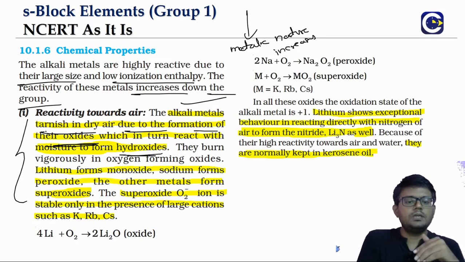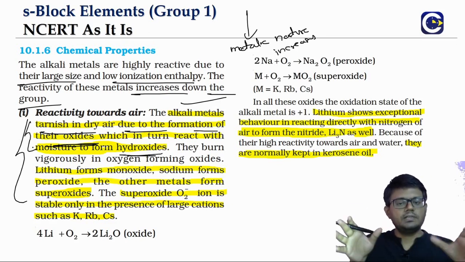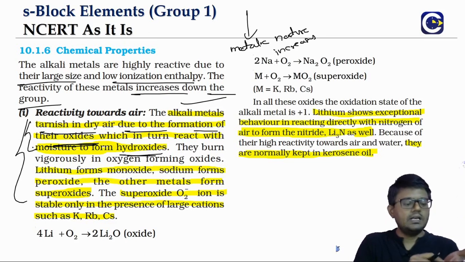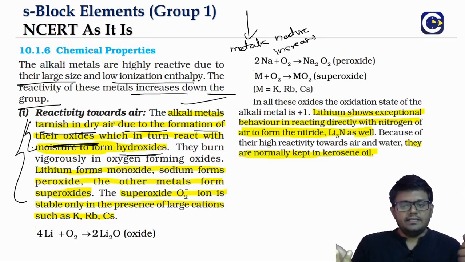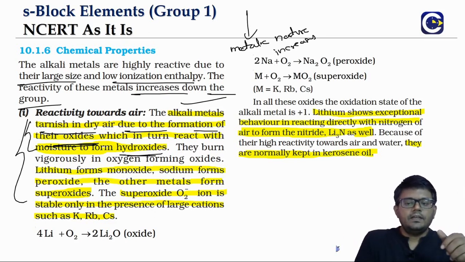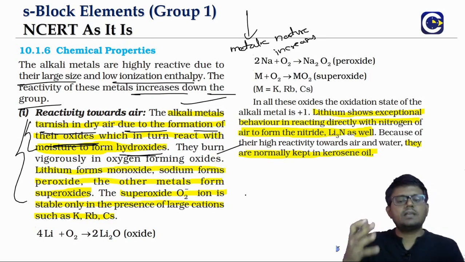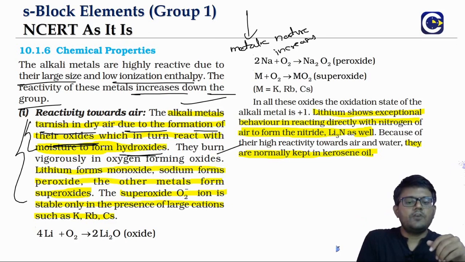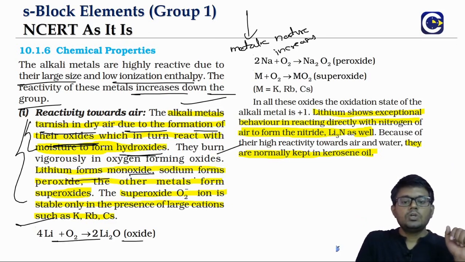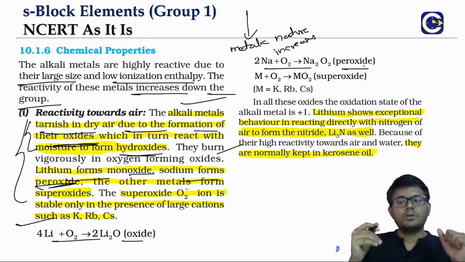This is a possible reasoning question: why do alkali metals get tarnished? The reason is that the surface is converting itself into oxide. When you burn them, they burn vigorously with oxygen to form oxides. Lithium will form the monoxide, Li2O. Sodium, when burned in air, will form the peroxide.